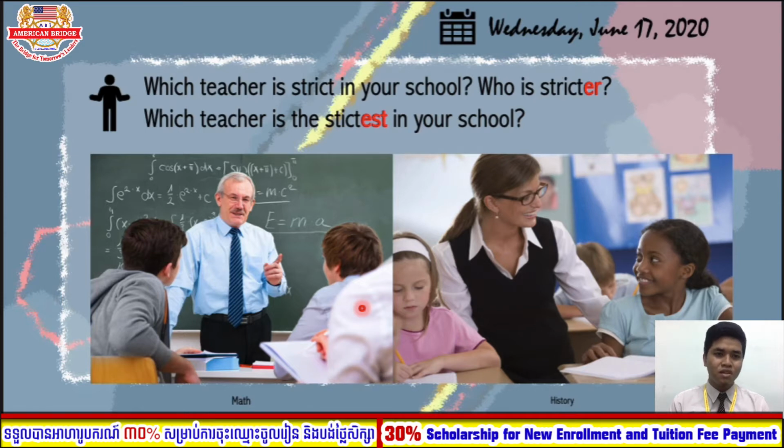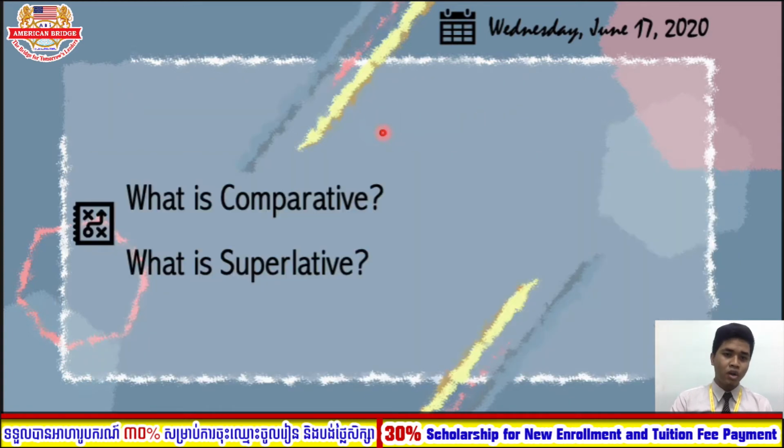Alright, so as you notice in the questions I asked you, there are two words highlighted in red. So these are the forms that you are going to study today. The first one, you can see stricter. We have the ER. So this one is the comparative form. And the other one we have EST, which is the superlative form. So what are these two forms? So it's good that you asked. Let's look at this one. What is comparative and what is superlative?